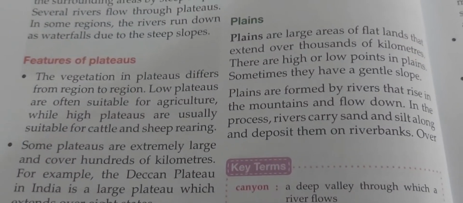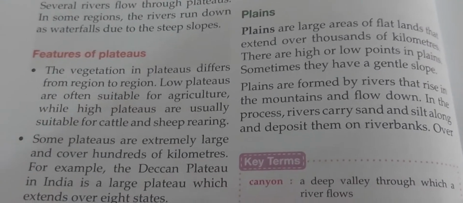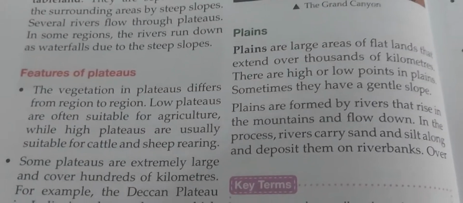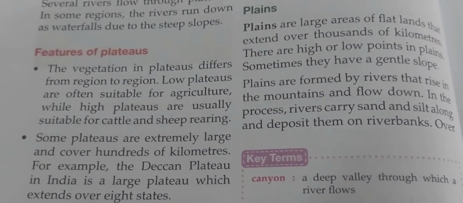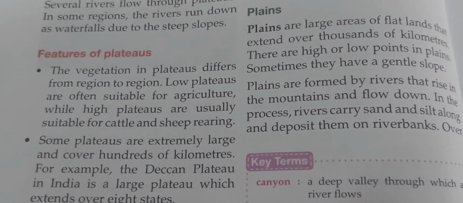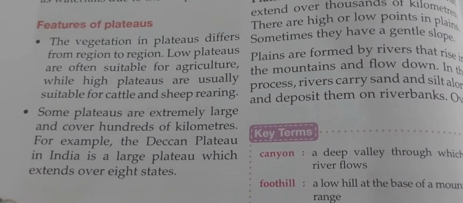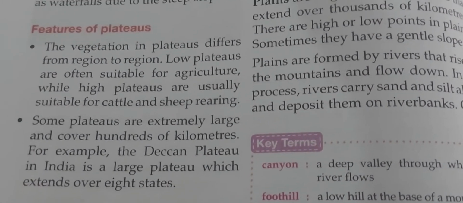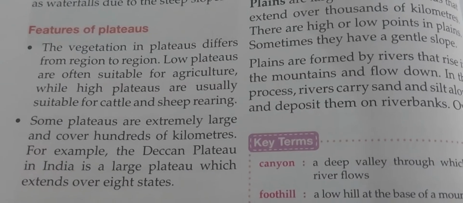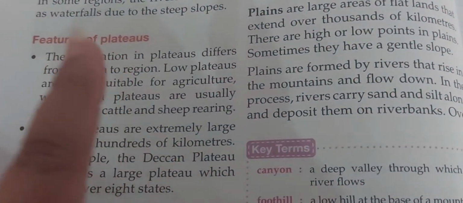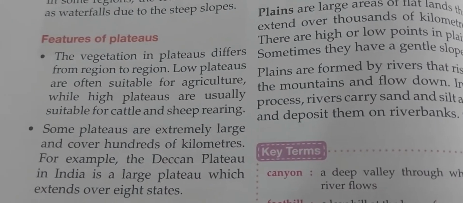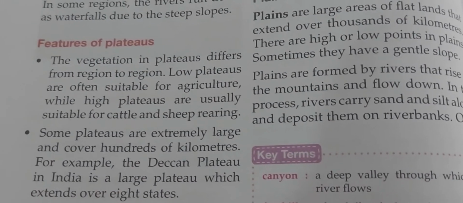If we have to talk about the features of plateaus, they have different kinds of regions according to the places. You can find agriculture facilities. People take their cattle and sheep for rearing also, as there is a lot of place for greenery, and it covers hundreds of kilometers of area, and it is very large.